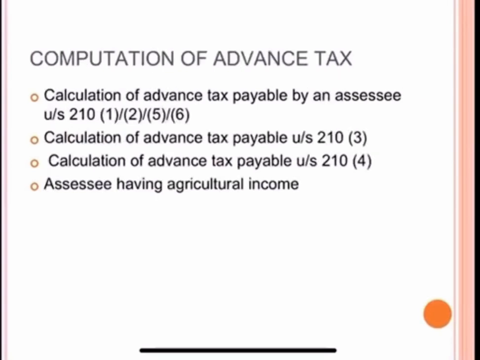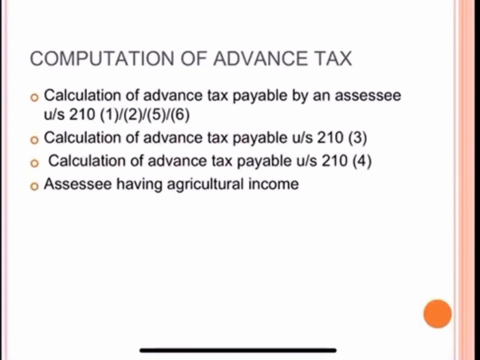First is calculation of advance tax payable by an assessee under section 210(1), (2) or (5), (6). Basically, you have to calculate the estimation of income under all the five heads. Then you apply the provisions relating to clubbing of income and set off of past losses. Then you calculate gross total income and claim deductions under sections 80C to 80U.